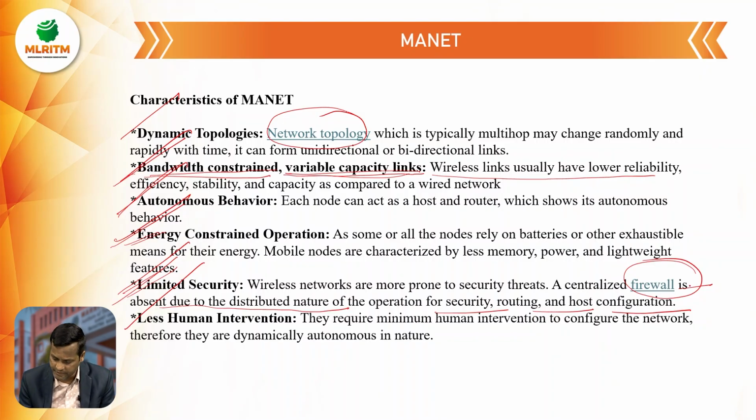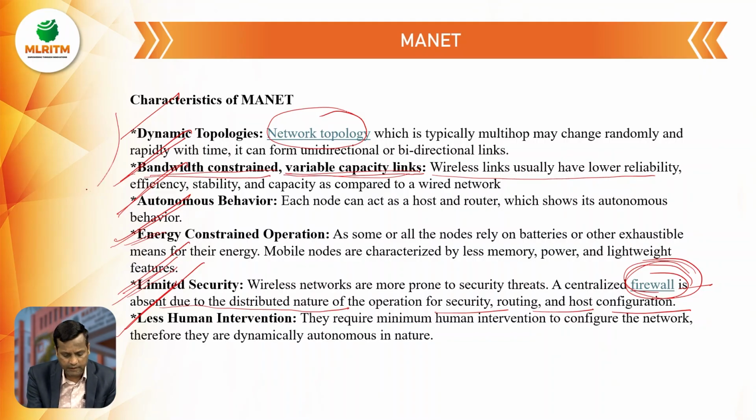If a firewall should be there, then we can secure the data and all. So limited security means what? In wireless networks it has to be limited security, while before we were using a firewall. And the next one is less human intervention. In this, they require minimum human intervention to configure the network. Therefore, they are dynamically autonomous in nature.